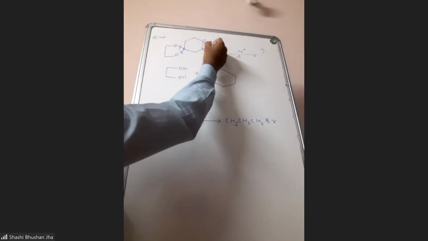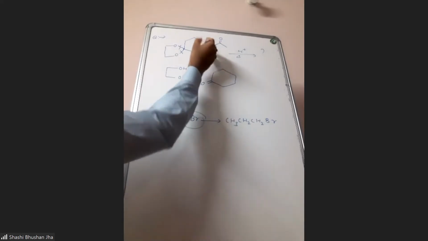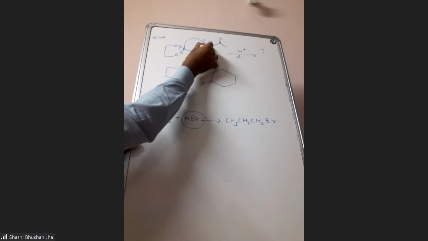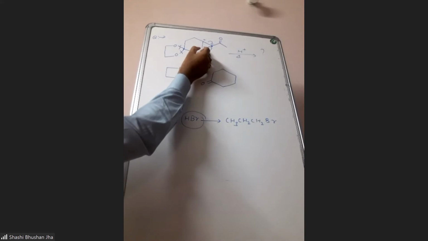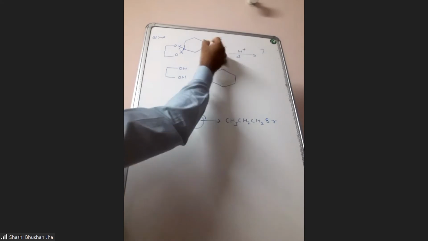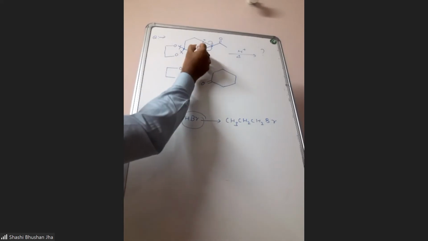Or the other possibility is you add H plus here at the same carbon and break this bond, shifting this bonded pair to this carbon. Means during addition of H plus to this carbon, you need to break either this bond or this bond. If you are breaking this bond and shifting this bonded pair of electrons to this carbon, then at this carbon negative charge will come, then H plus you can add here. Or if you are breaking this bond and shifting this bonded pair of electrons to this carbon, then at the same carbon negative charge will come and H plus you can add at this carbon. Now, if you are breaking this bond, then positive charge will develop here. If you are breaking this bond, then positive charge will develop.